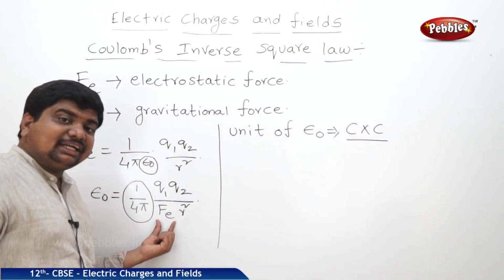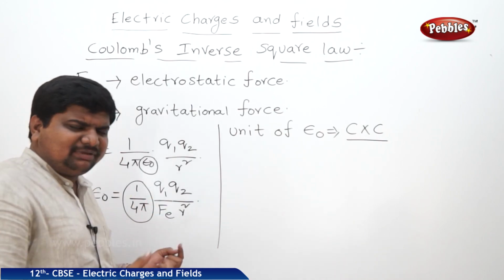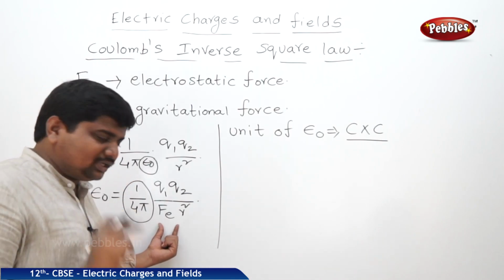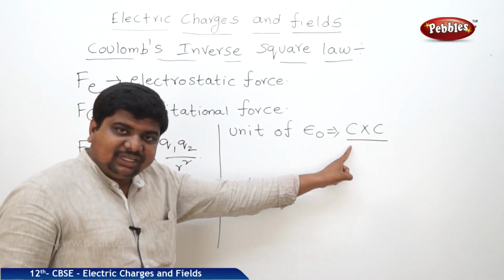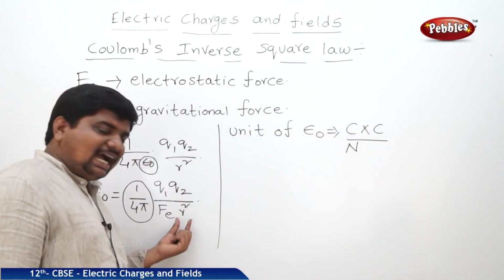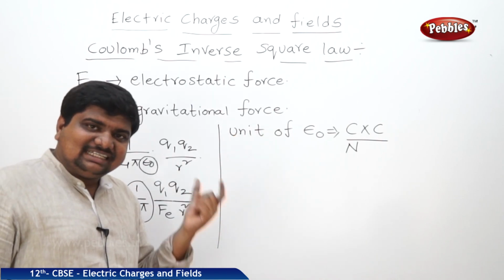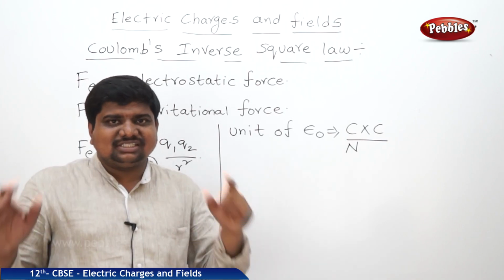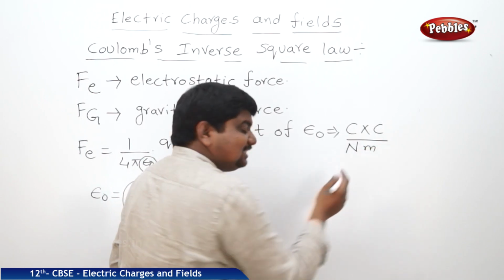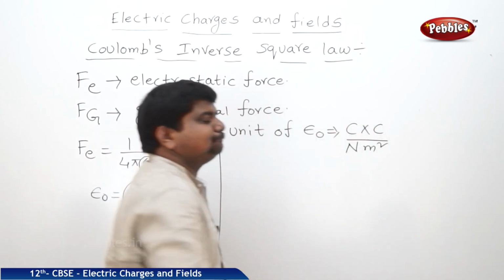What is Fe? Electrostatic force between two charges. What is the SI unit of force? Maybe it is electrostatic or gravitational or any force, the SI unit of force is Newton. So in place of Fe we write N, the unit. What is R? Distance between two charges. The SI unit of distance, whatever it may be, is meter. Here it is distance square, that's why it is meter square.